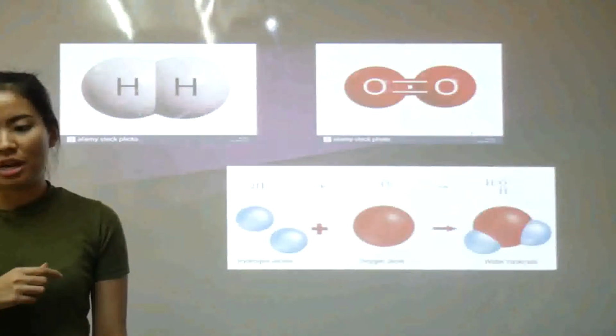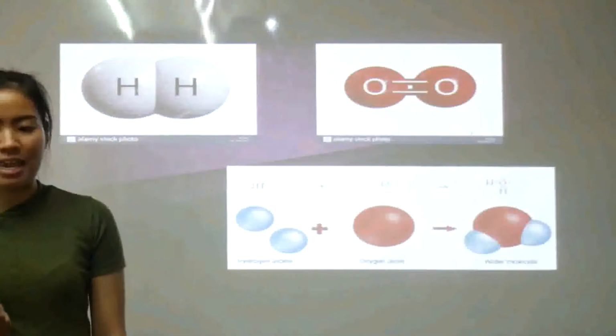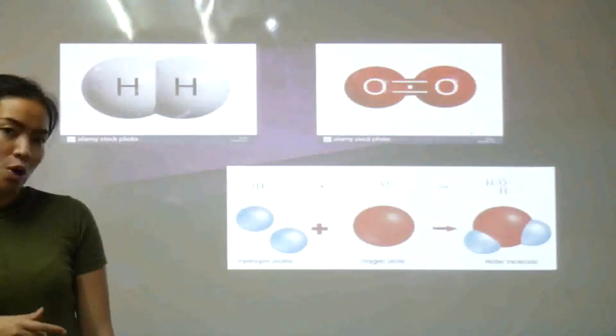A mixture is made of two or more pure substances, and this can be separated by a physical process.